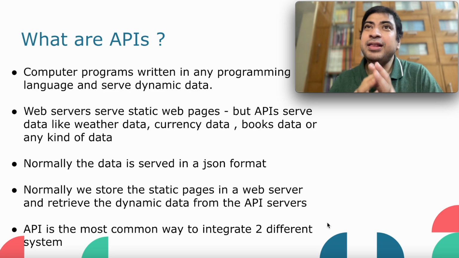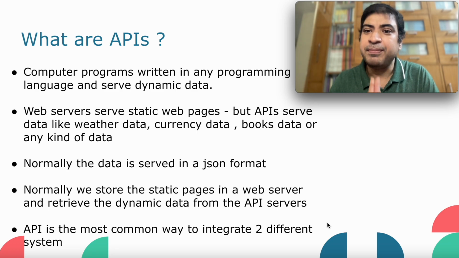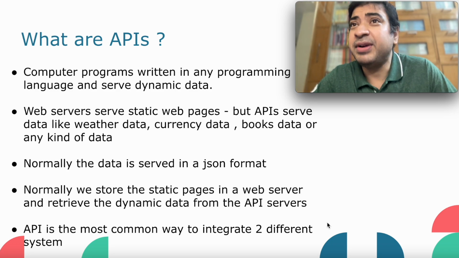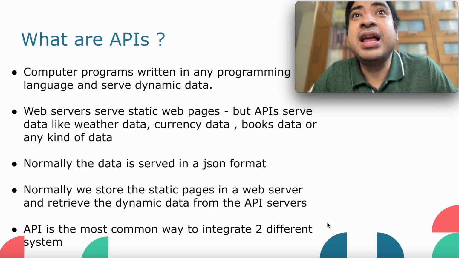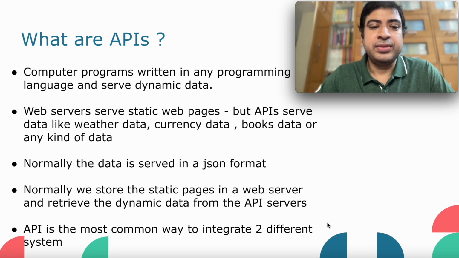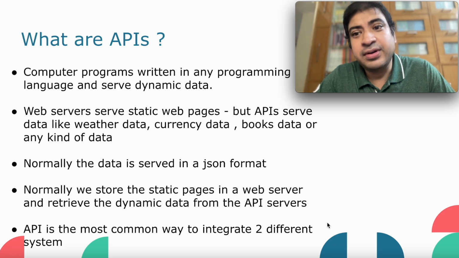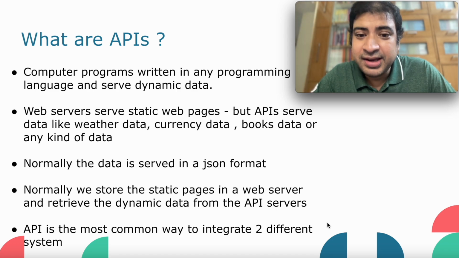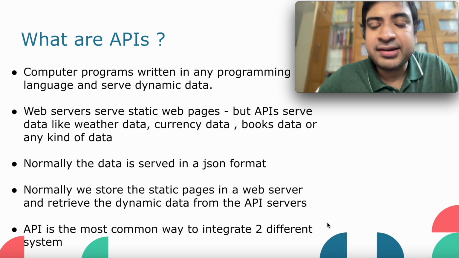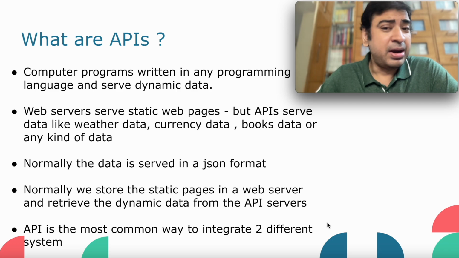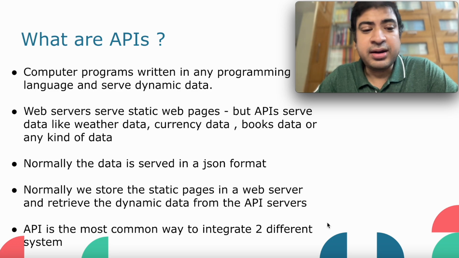You can think of an API as basically a computer program or a server-side program, which can be written in any language, but which serves some dynamic data which may be helpful for some people. Just as we know that there are web servers or HTTP servers which can serve static web pages, similarly, APIs can serve dynamic data like dynamic location data, weather data, currency data, and many other kinds of data.